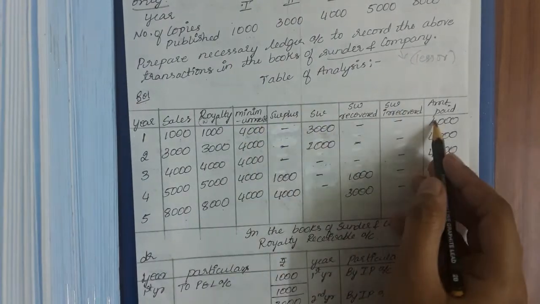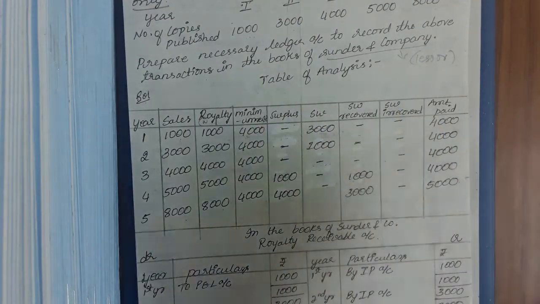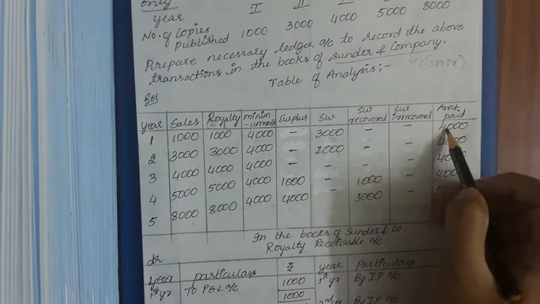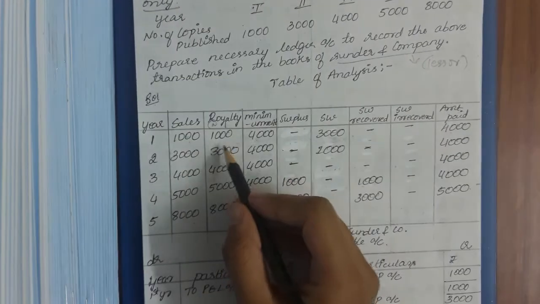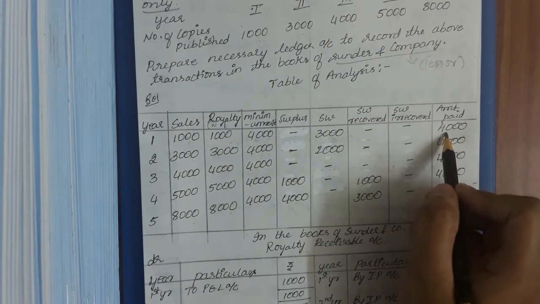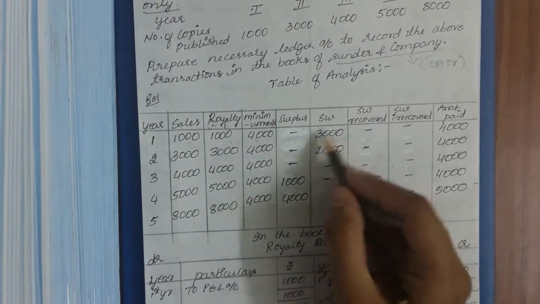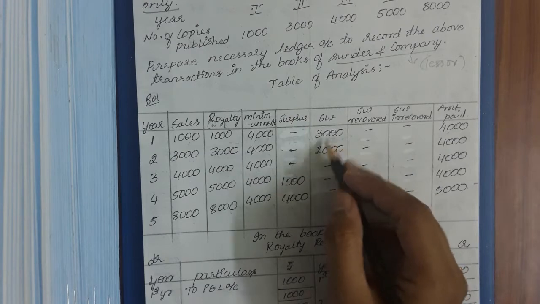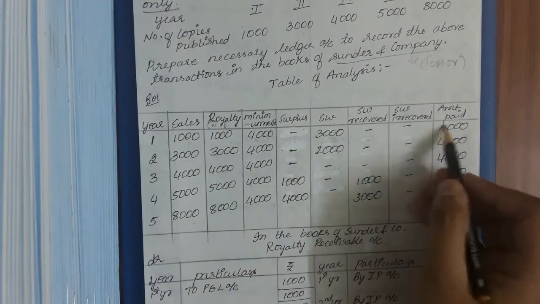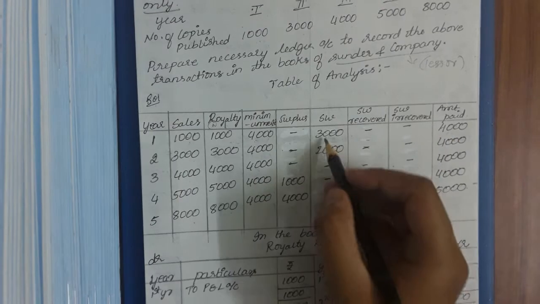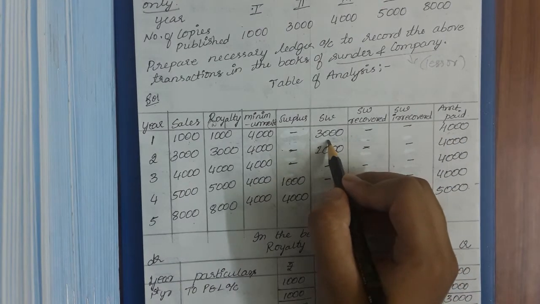So now what is the amount payable? The amount payable will be 4,000. Whatever the minimum rent is, we will be paying the minimum rent. When royalty is more, we will be paying the royalty amount after deducting any short workings. We will be paying the amount to the landlord. Now the short workings is ₹3,000.